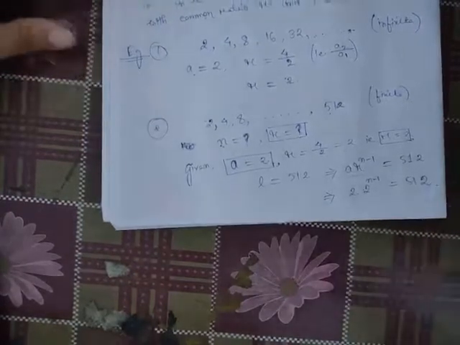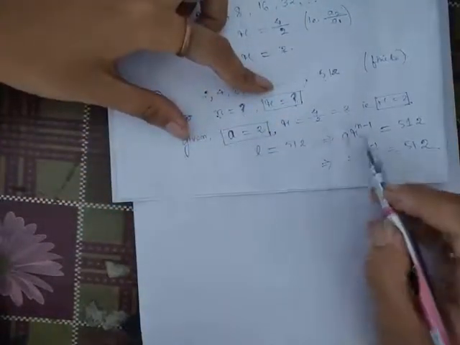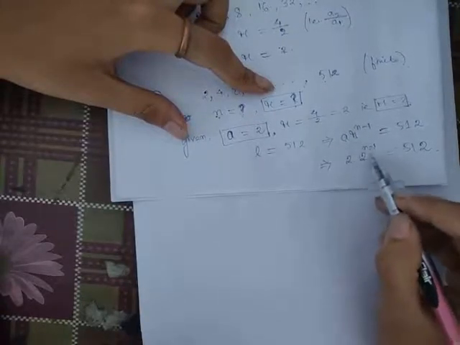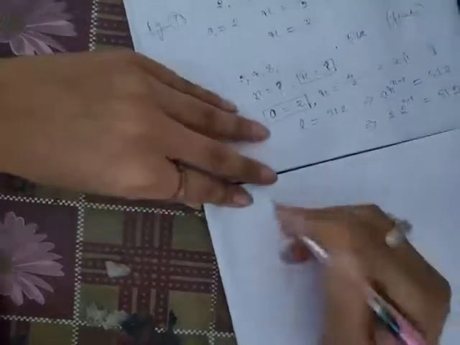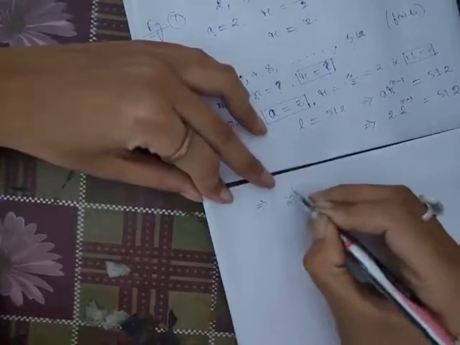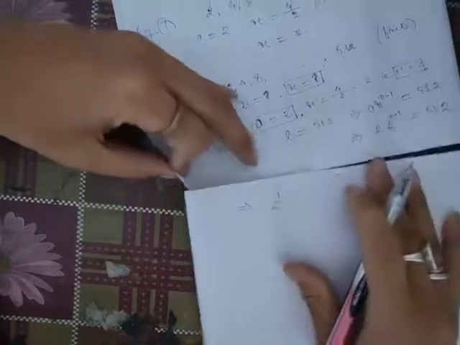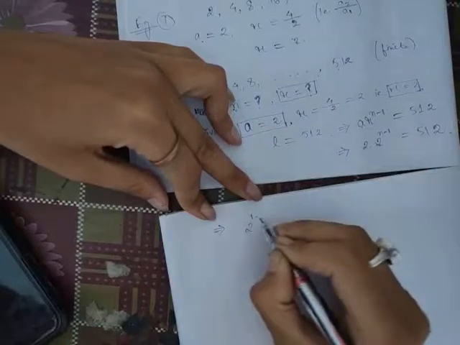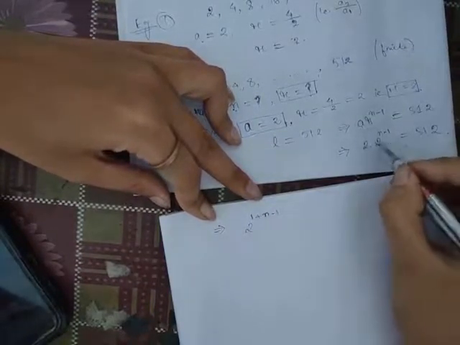So A value is 2 and R value is also 2. We substitute the values of A and R: 2 into 2 to the power n minus 1 equal to 512. Next step: here our bases are the same, 2, so the powers will be added. Clear? Bases are the same, so the power is added.